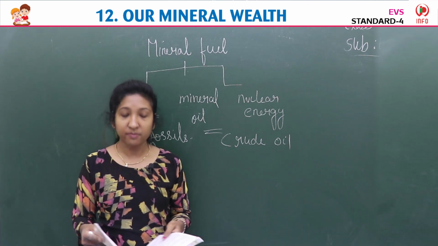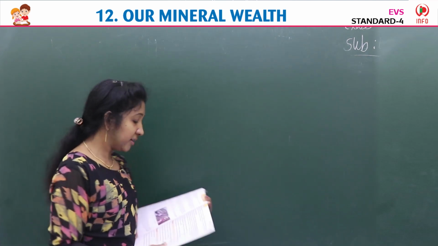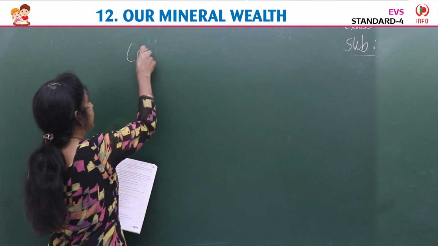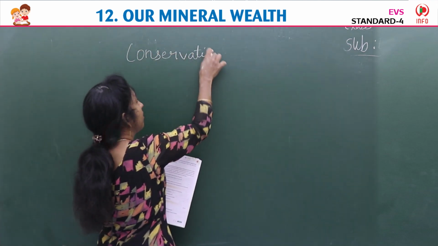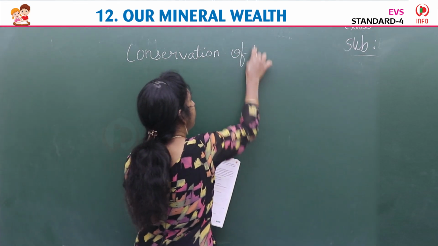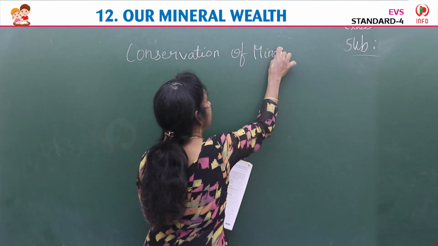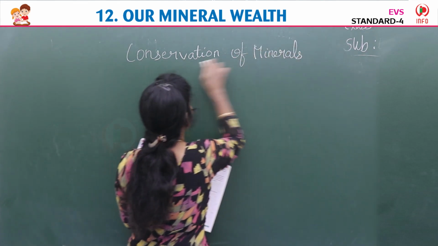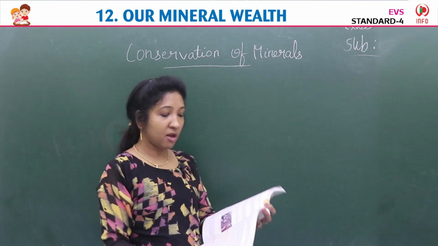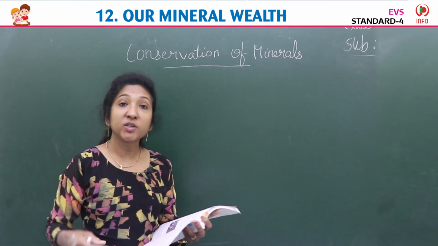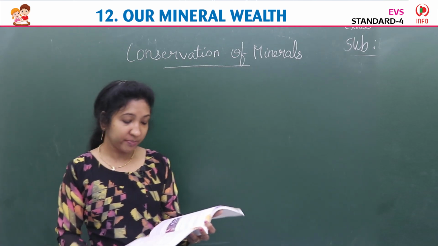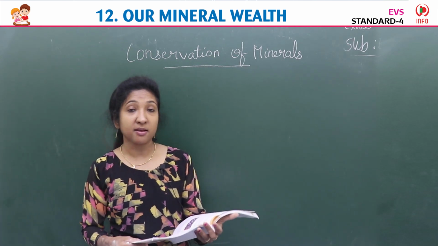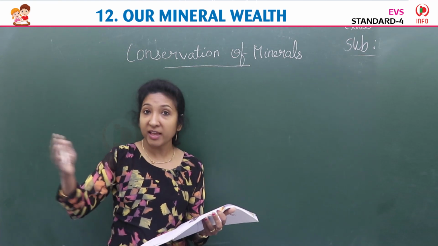Okay, children, next we will learn about conservation of minerals. How to conserve, how to take care of these minerals, how to use these minerals, because these minerals are not found everywhere.